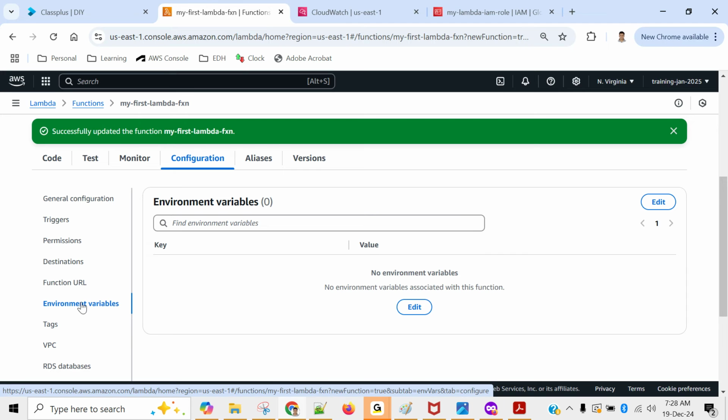Environment variables are helpful when you want to use the same code in different environments. Let's take an example. Suppose your Lambda code is about connecting to Redshift. So in order to connect to Redshift, you would need the Redshift URL. You would need a username. You would need a password, right? If you hard code these three things in your code, then you cannot use the same code in different environments, because for the dev environment, the URL will be different. Username can be different and password is different, right?